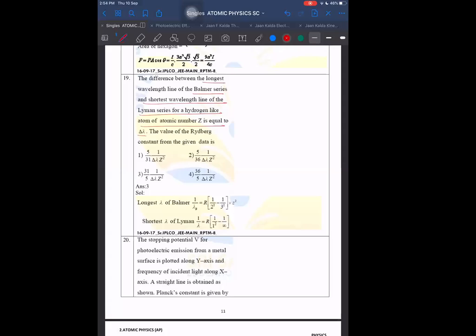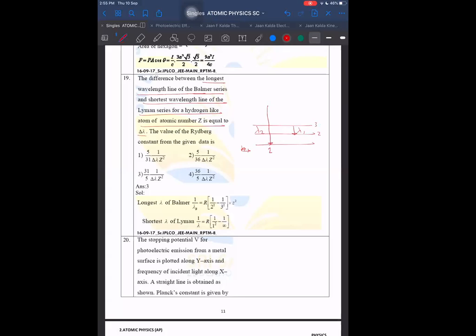Longest of the Balmer series. Which one will be the longest? 3 to 2, sir. That is one wavelength. Let us call it lambda 1. What is the other one? Infinity to 1. Let us call it lambda 2.